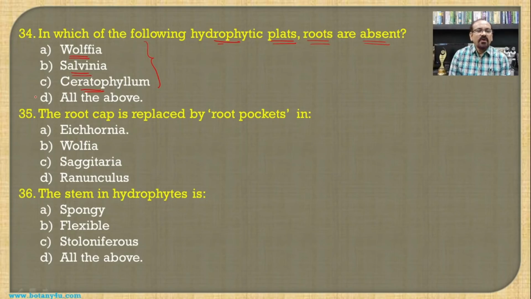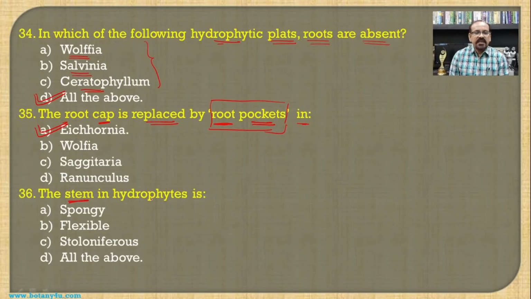So all the above becomes the answer for this question. Then root cap is replaced by root pockets in. You have to remember this one, that is the root cap is replaced by the root pockets, and that is a characteristic feature of the Eichhornia, which is one of the hydrophytes.